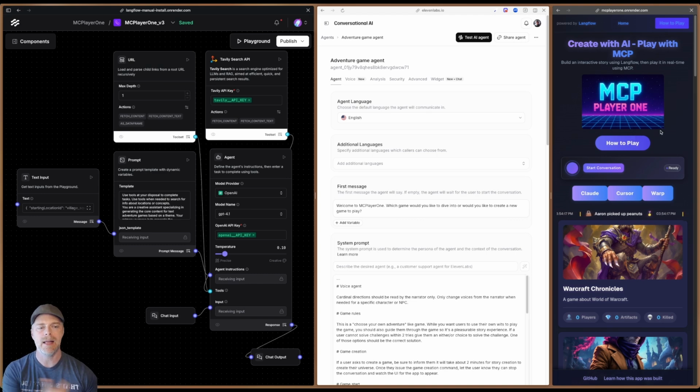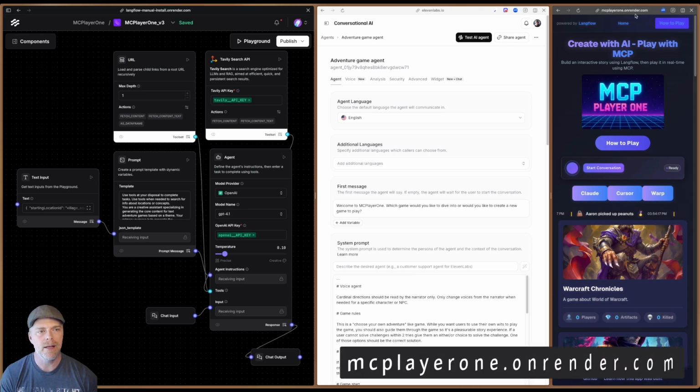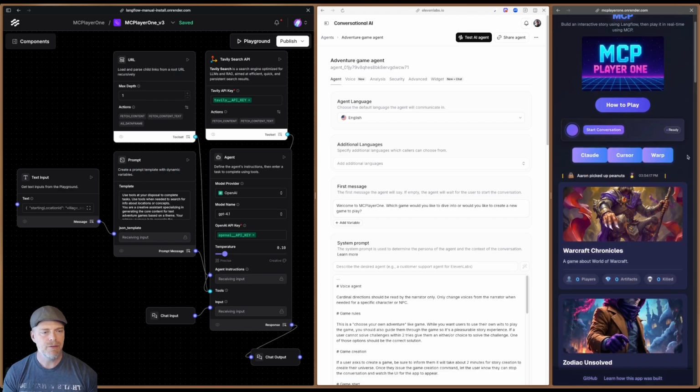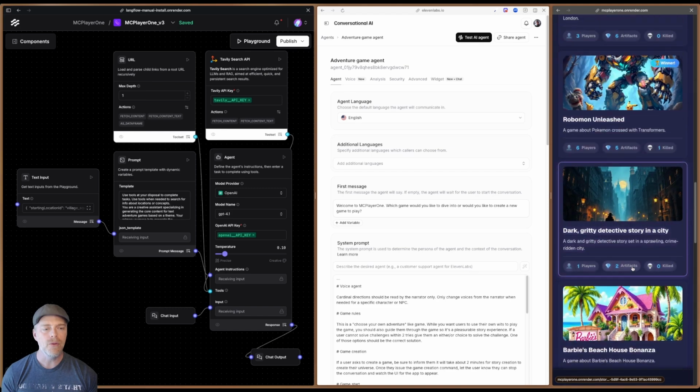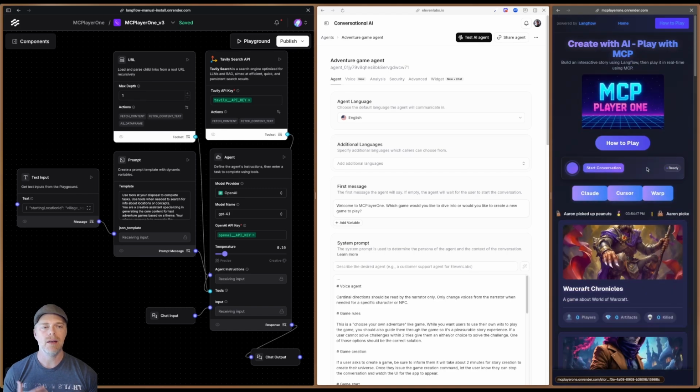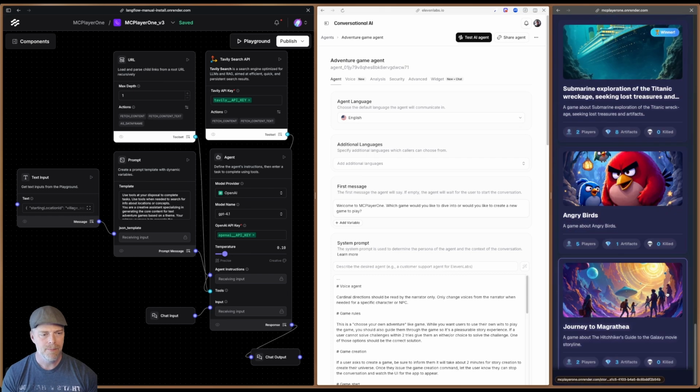And then what you see on the right-hand side here is the website itself, at mcplayer1.onrender.com. This is where I have published this, and you can see if I scroll down, I've got a whole set of games in here. These are things I've all built via Langflow and via the voice agent, and we'll go through that in a moment. The one I'm going to play today is at the bottom.